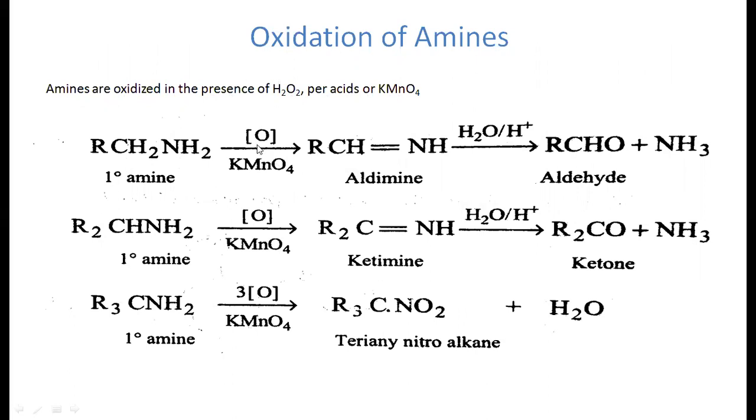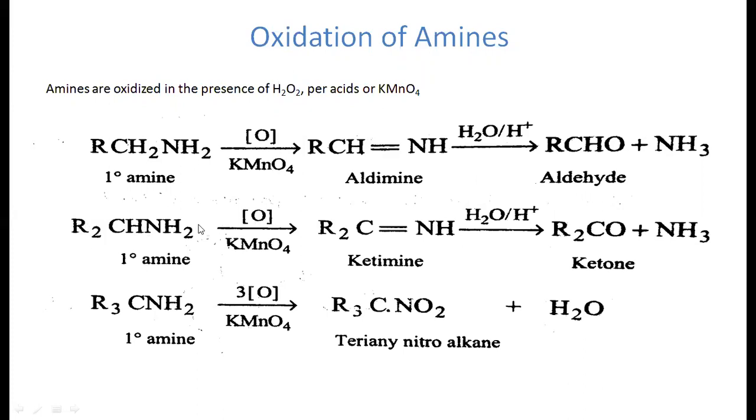When it reacts, whenever it is doing the oxidation in the presence of potassium permanganate, 1 mole of hydrogen will be eliminated here and produces the imine. Now this imine, on further hydrolysis, this double bond undergoes breaking and produces the aldehyde. Here this compound is also a primary amine, but it is the dialkyl type, where this carbon is connected with 2 alkyl groups.